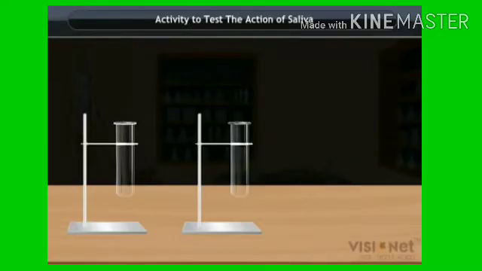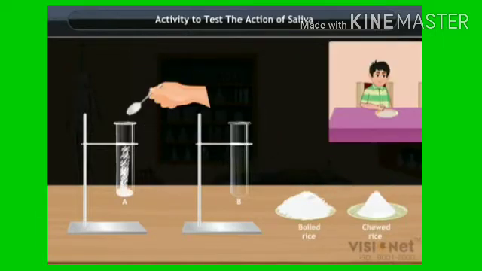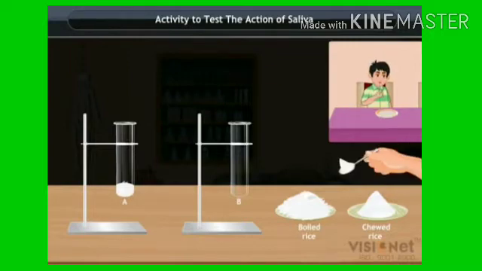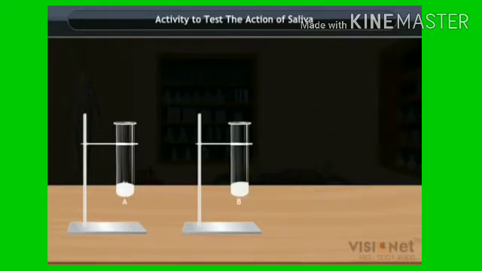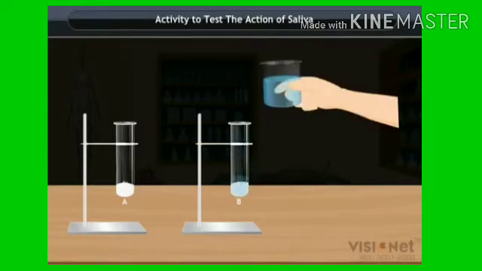Are you ready for this experiment? You are ready, right? Yes, very good. Let's watch. Here is the activity to test the action of saliva. For that, you should take two test tubes and label them A and B. Then take boiled rice and add boiled rice in test tube A and chewed boiled rice in test tube B. Then you should add water in both the test tubes A and B.